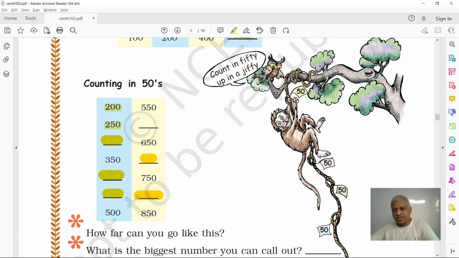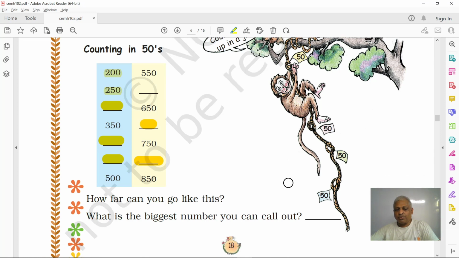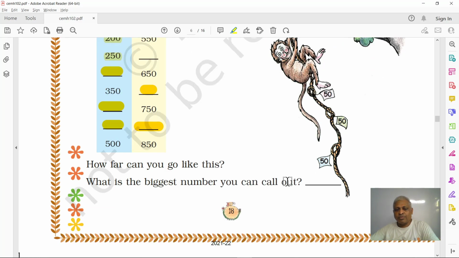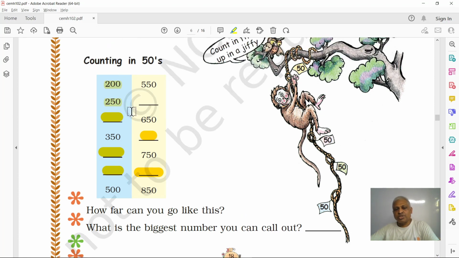Okay, this is a rope. The monkey is hanging on. These are the knots. One knot at 50, next knot at 50, 50 like this. So this is 50, 100, 150 like this. Making knots is easy to measure the length of a rope. What is the biggest number you can call out? What's the biggest number in this? 850, right?